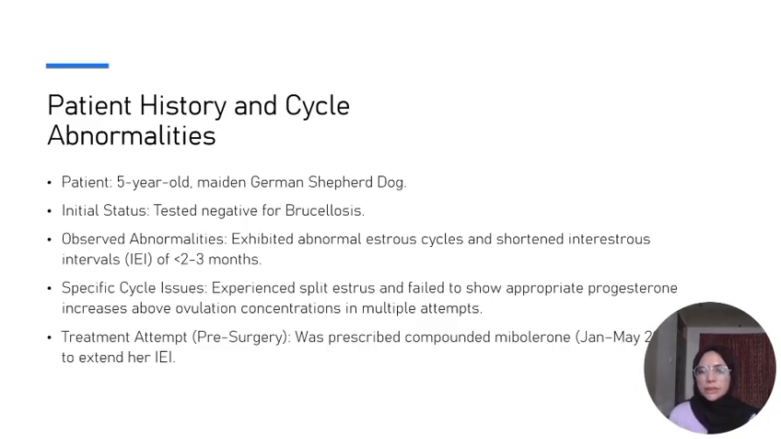The dog was presented at the clinic. Its age was 5 years old, and the major abnormalities it showed were an abnormal estrus cycle, shortened inter-estrus intervals, and failure to show the appropriate progesterone level in multiple attempts. Initially brucellosis was suspected, but it tested negative for brucellosis. The previous treatment was compounded mibolerone prescribed to extend her inter-estrus interval, but of course the treatment failed.